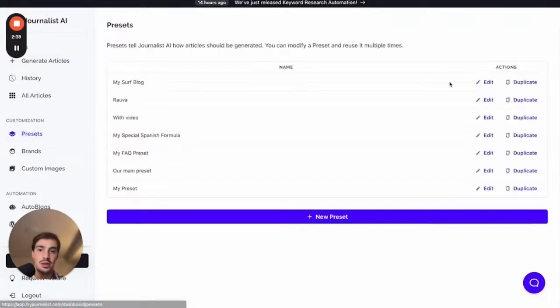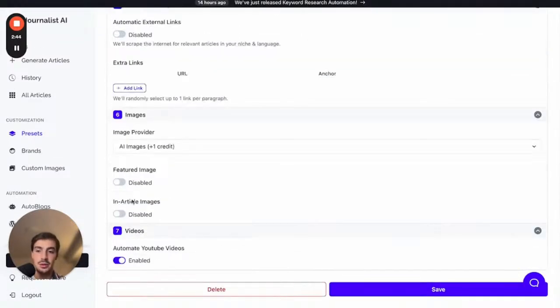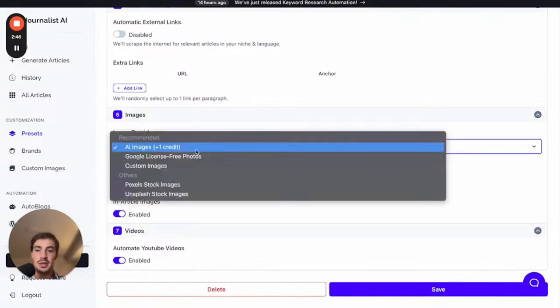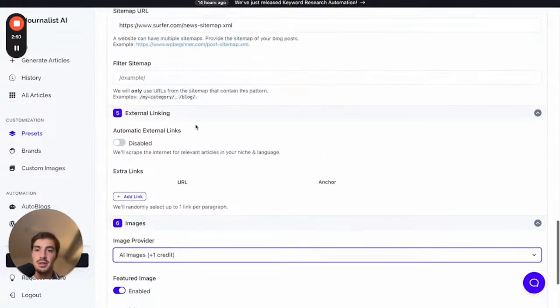I'll just go to the presets I already have created. Just go here to edit this one. There's a bunch of stuff you can do right here, right? You can automatically add videos to the articles, images. These could be AI images, license-free photos, custom images from your brand, stock photos. There's a bunch of stuff you can do here.